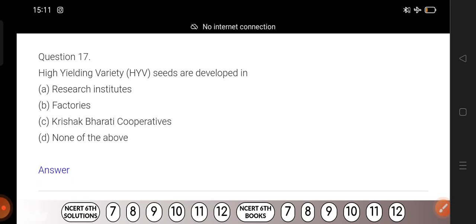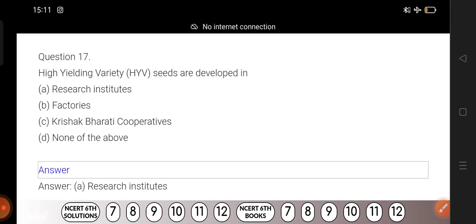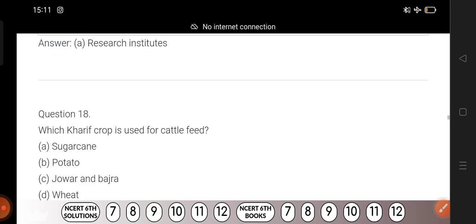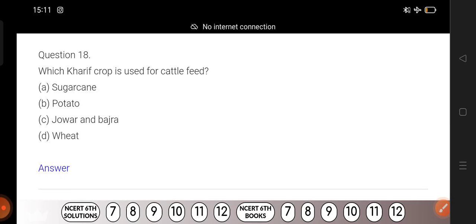If you have already gone through this question in your book also, just disclose the answer. Okay, research institute. High yielding variety seeds are generally manufactured in research institutes. We have to go through so many researches, right? Okay, now question number 18.